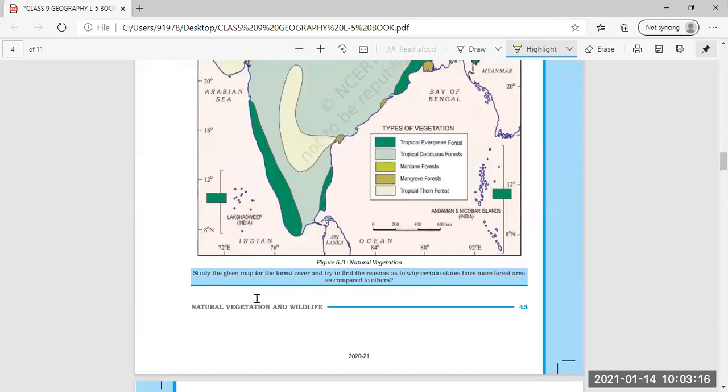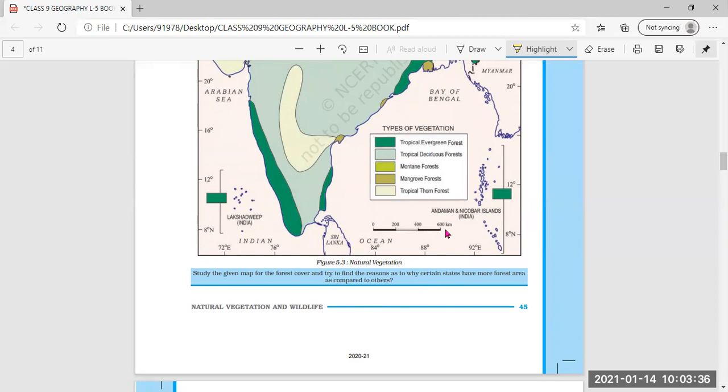Now here, natural vegetation, figure 5.3. In this figure, you will see the types of vegetation, that is tropical evergreen forest. The area is marked with dark green color. Then tropical deciduous forest, it is somewhat of a bluish color.